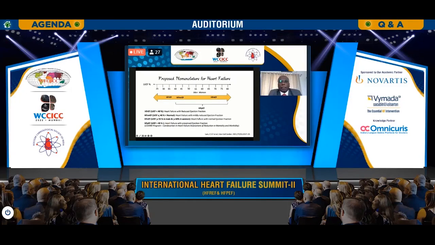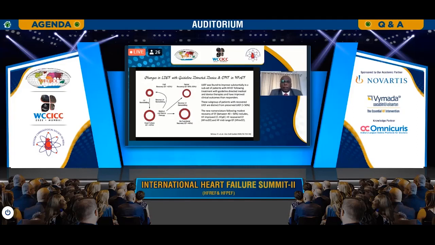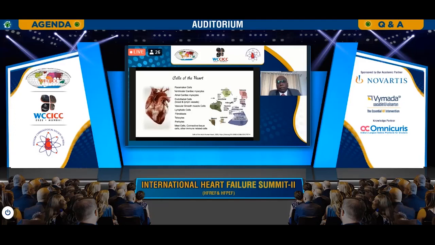We also recollect the newer terminologies that are coming up: heart failure with mildly reduced ejection fraction, heart failure with normal ejection fraction, and all put together, anything with an EF above 40 to 80% is a normal or preserved ejection fraction. New terminologies are coming up. We should also appreciate that with new developments in guideline-directed medical therapy and device therapies, what was previously classified as reduced ejection fraction is now getting salvaged. It has become moderately improved ejection fraction. This is the new terminology, along with mid-range ejection fraction. As nuclear physicians, we have to catch up with it.